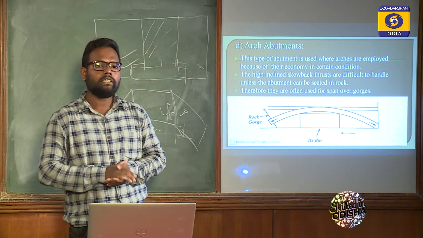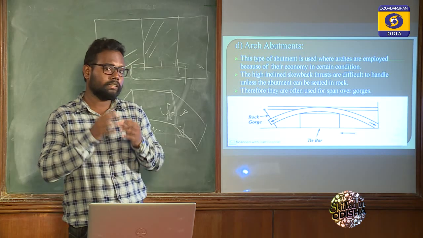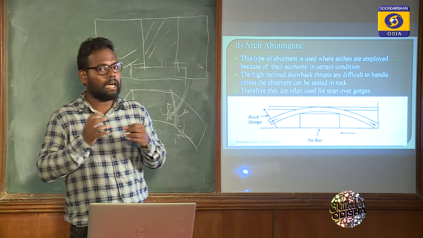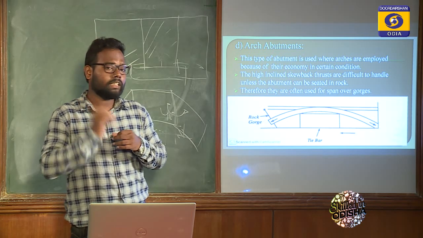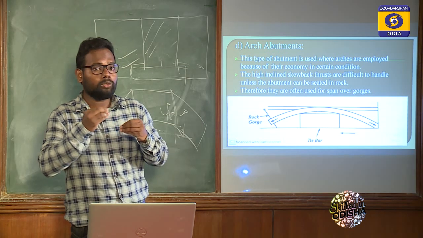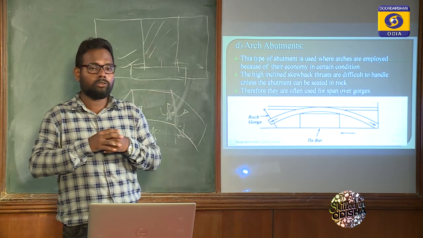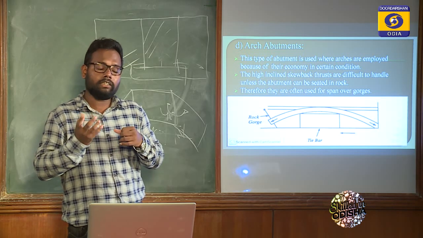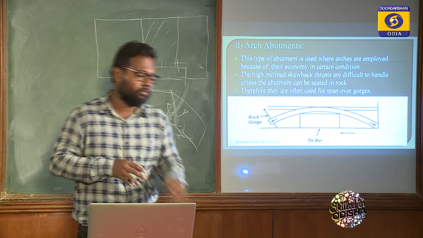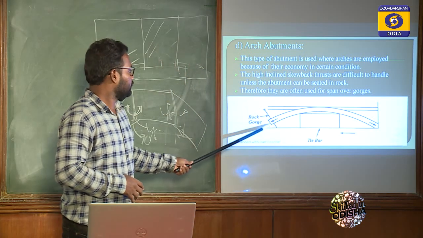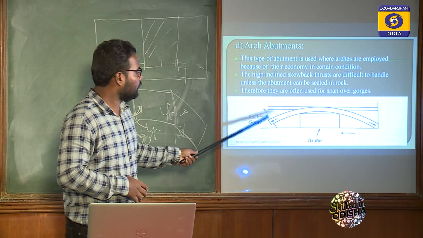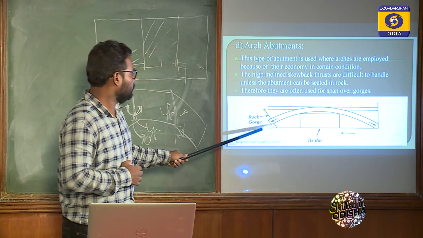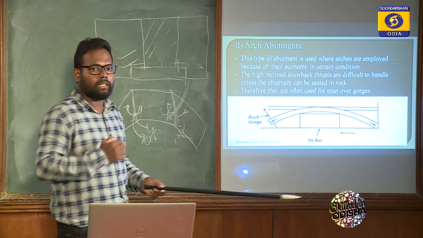So arch abutment. When there is a situation that there is a deep valley or deep gorge, then we go for arch abutment. The disadvantage in arch abutment is that there are two thrusts acting at the ends of the arch. So it can't be controlled easily, or it takes lakhs of money for controlling this thrust. It is possible if the foundation or earth is soily or rocky, then we simply place it over it so that the thrust can be balanced.